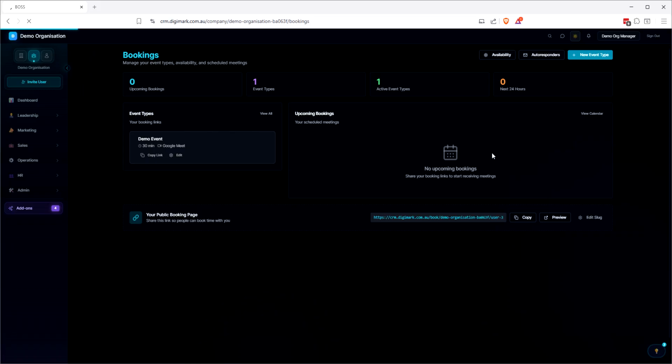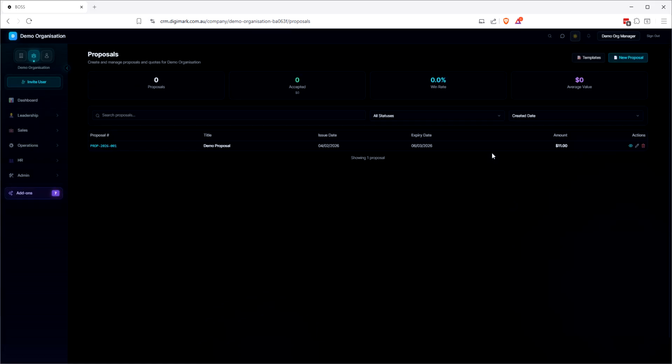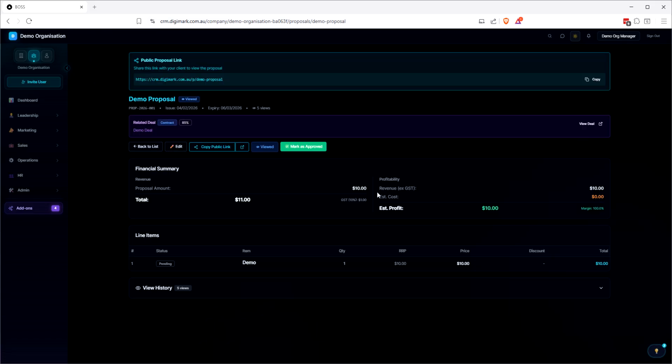We got proposals. Now I'm really proud of how this looks. This is probably the best feature that we have currently, apart from the SEO module. This is pretty cool. I think so anyway. So here's a proposal that I prepared earlier. It's attached to this deal.